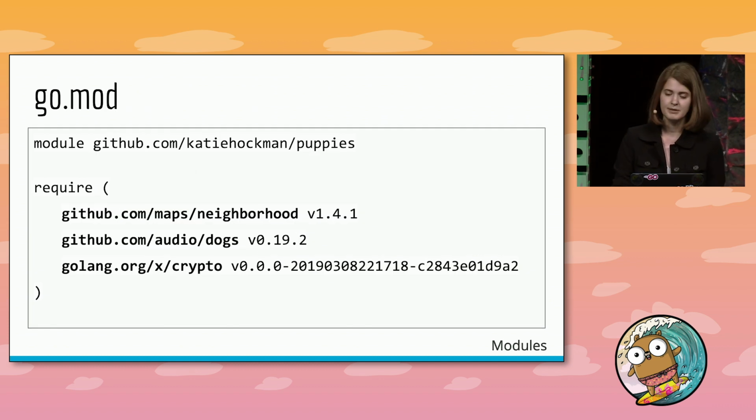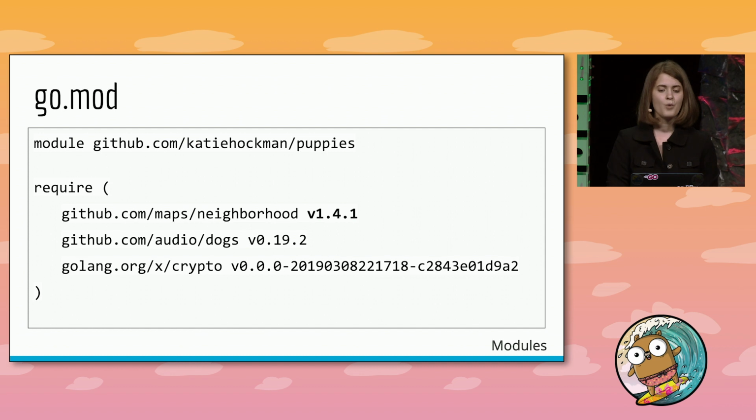It specifies the minimum version of all the packages that your module uses. It's the only file you need to look at in order to figure out which direct dependencies a module has. So you can see semantic versions here, like 1.4.1, as well as some pseudo versions like 0.0.0 with a date and a commit hash, which can be helpful if you either want to depend on a specific commit or if the repository that you're using doesn't have version tags yet.